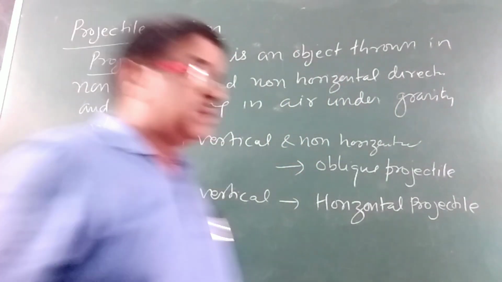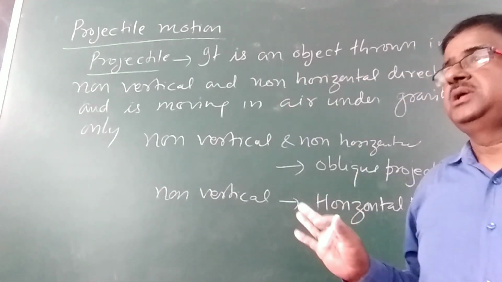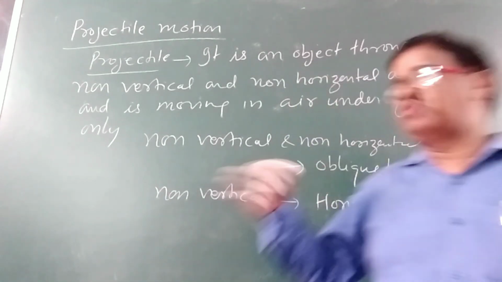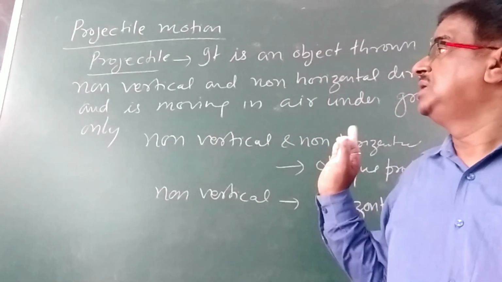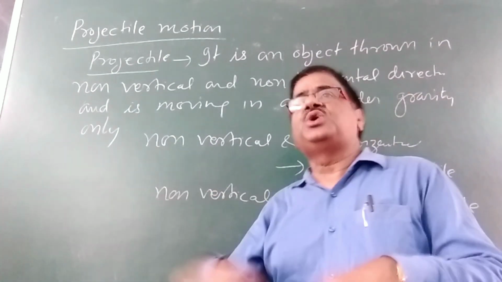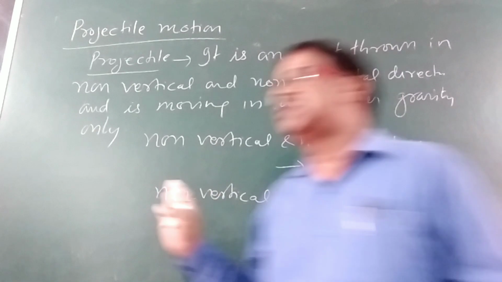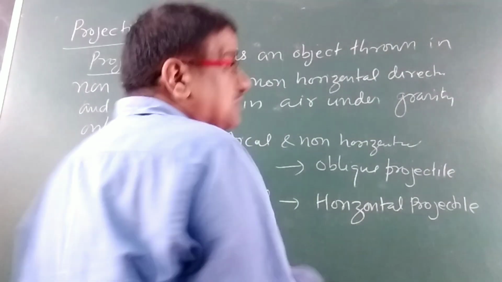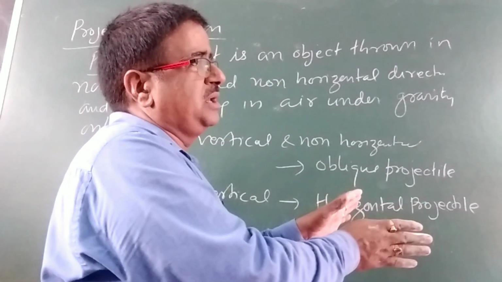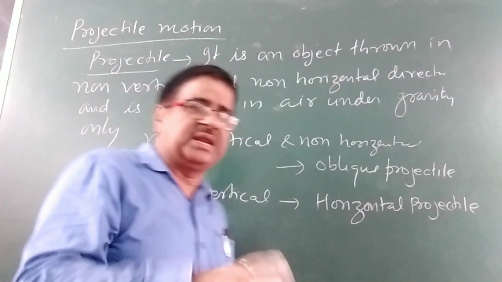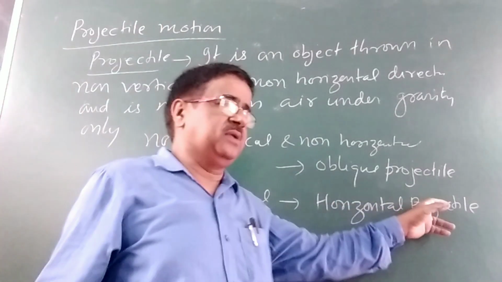So let us make it clear. A projectile is an object which is moving under gravity in space. Second, it should not move along the vertically upward direction, otherwise that is not termed as a projectile. It should move in a non-horizontal and non-vertical direction. If it is moving in such a direction, the projectile is termed as an oblique projectile.